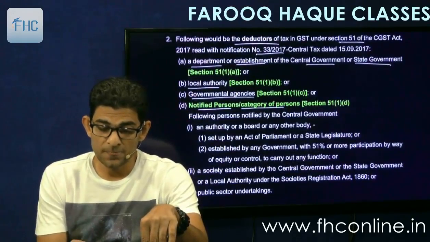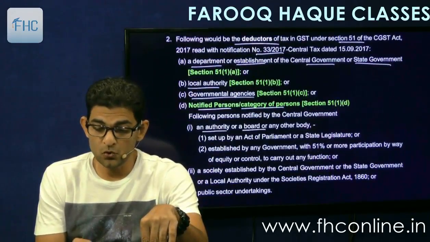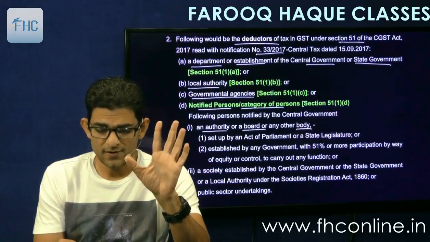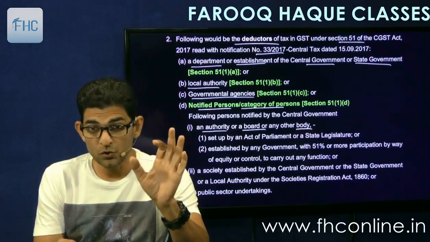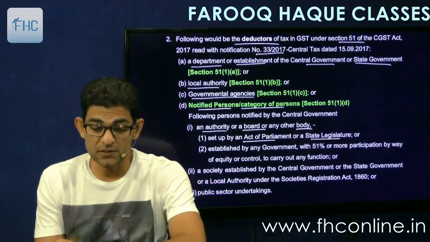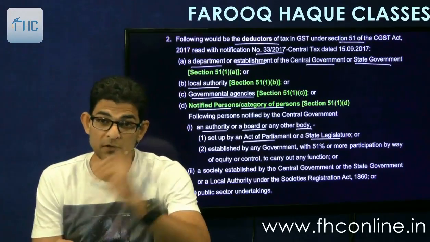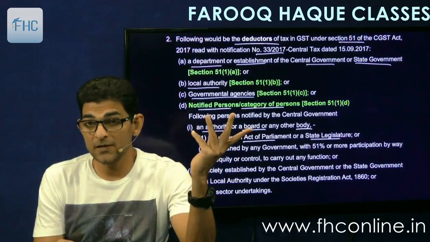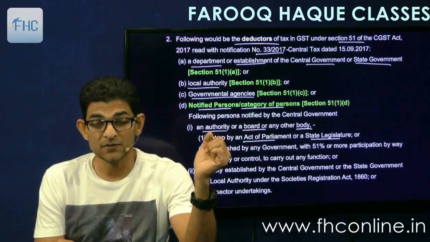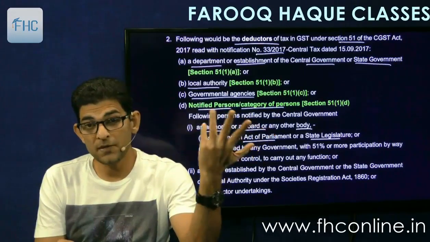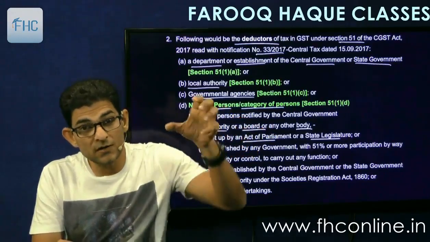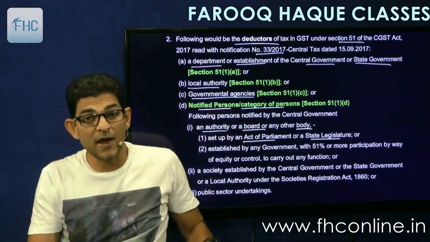Notified persons are an authority or a board or any other body. Now you have to remember these words, okay? Authority, board or body set up by the Act of Parliament or state legislature, like Airport Authority of India. Board will mean like CBDT itself or CBIC nowadays, Central Board of Indirect Taxes and Customs. Or body can be any kind of body, okay, which is established under the Parliament or State Legislature Act, which